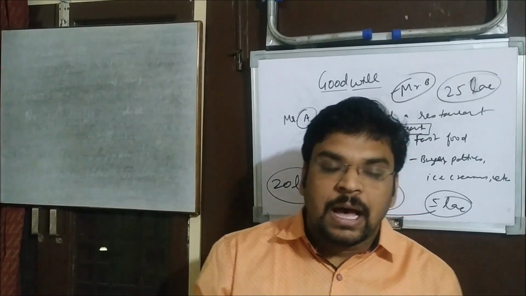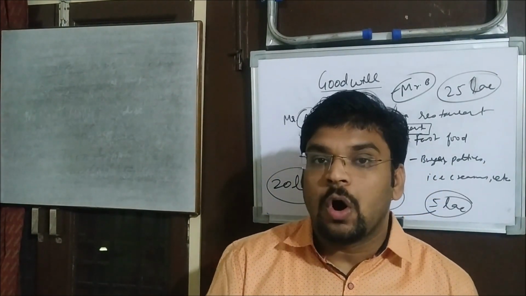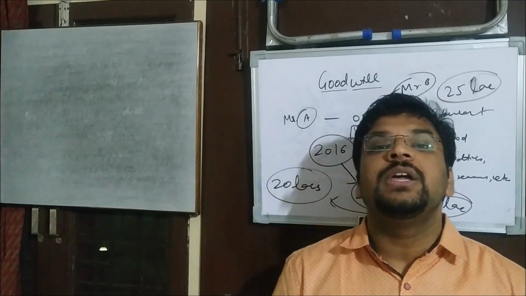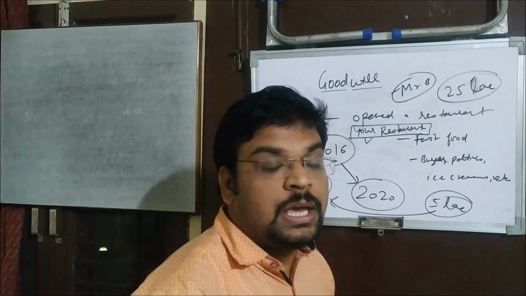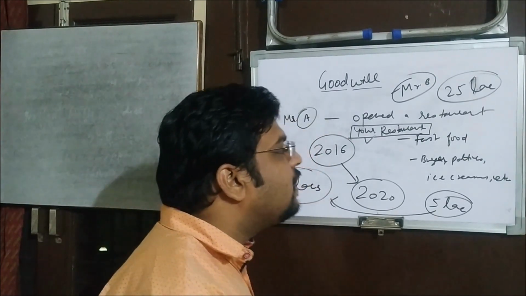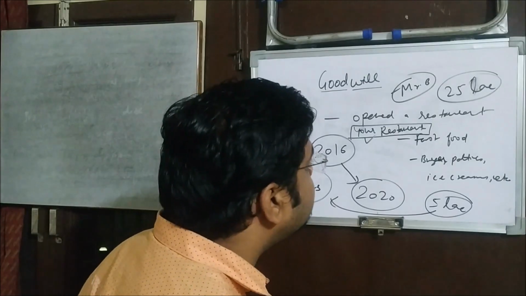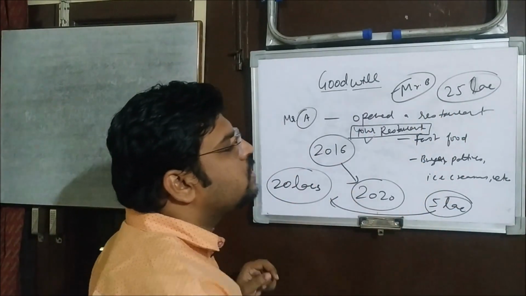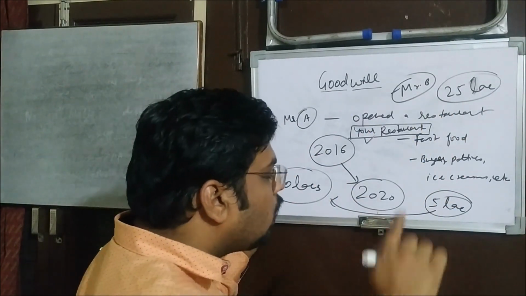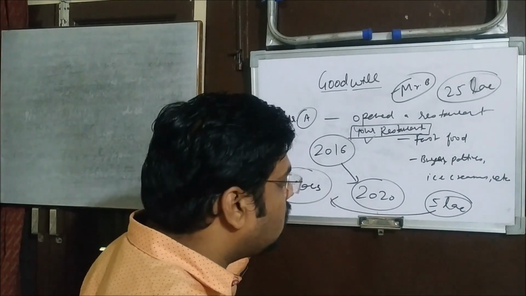Or we can add here that goodwill is the present value of expected income in future, in excess of the normal return on investment in tangible assets. Let's understand it here. If we see from the point of view of Mr. B, Mr. B paid 5 lakh rupees additional. Why?